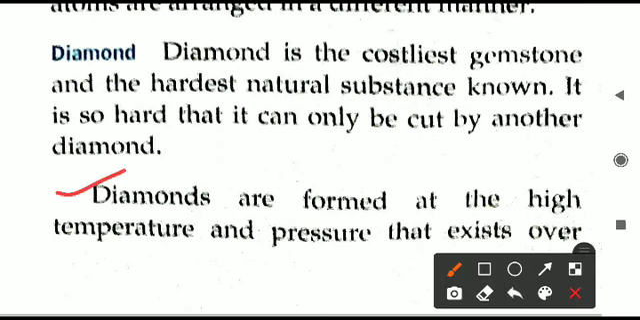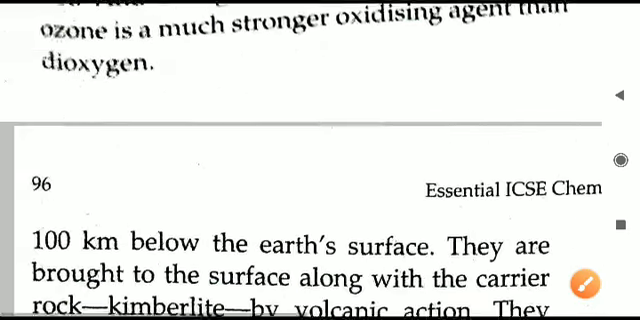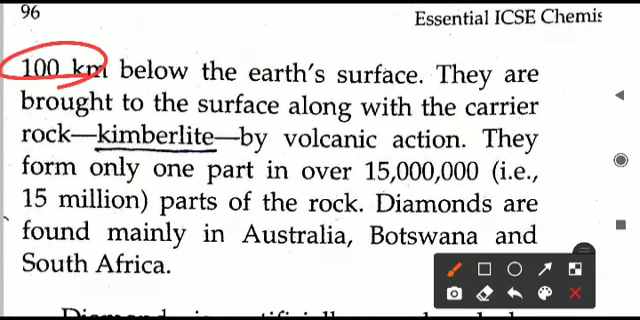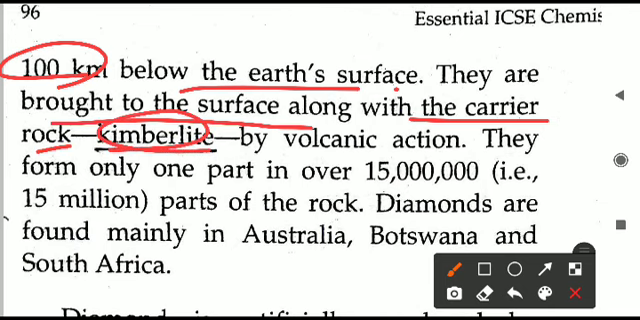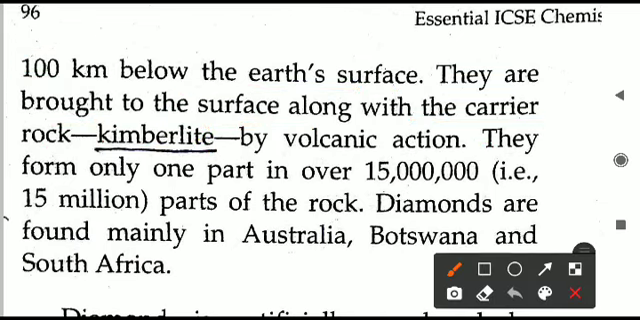How are diamonds produced? They are formed at high pressure and temperature below the earth's crust, over 100 kilometers below the earth's surface. How much below? 100 kilometers below the earth's surface. And they are brought to the surface with the carrier rock, that is kimberlite rock, by volcanic action. When the volcanoes are erupting, when the lava is coming upwards, these diamonds which are around 100 kilometers below the earth's surface are all brought up by this volcanic action, and they form only one part in 15 million parts of the rock.